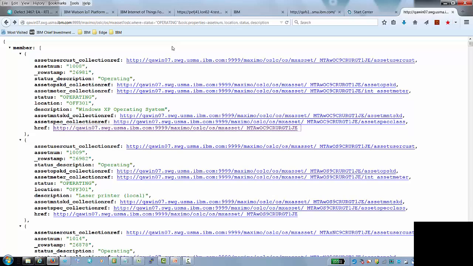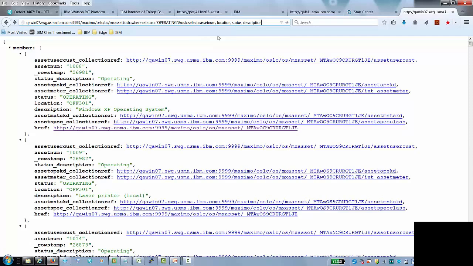So this is something that's actually new. OSLC properties and OSLC select, they're interchangeable now. So I just want to let you know that. Let's go a step further. So I'm going to go back. I guess I'll go back to OSLC select. That matters.